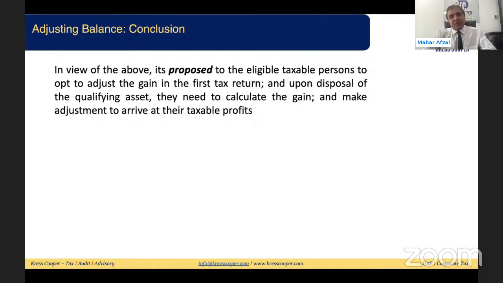What is the proposed recommendation? Basically, it is recommended to the eligible taxable persons to opt to adjust the gain in the first return. In the first return, you need to elect that you will take this benefit. And upon disposal of qualifying assets, you need to calculate the gain and make the adjustment to arrive at the taxable profits.